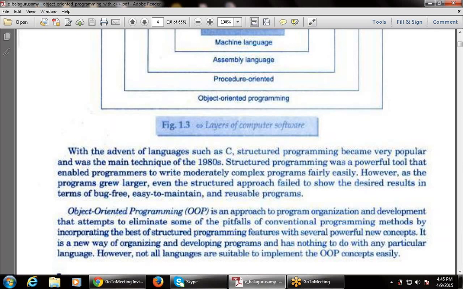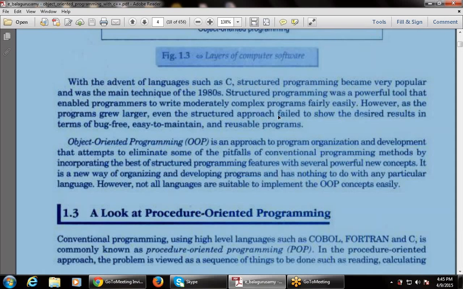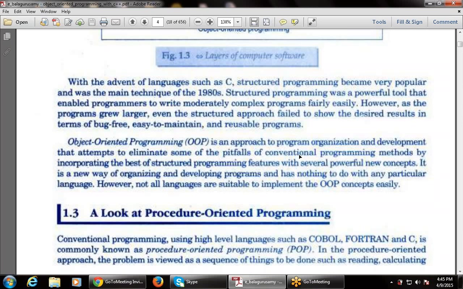Then next is the object oriented programming approach. So now let's start our main topic, that is object oriented programming, OOP. Object-oriented programming is an approach to program organization and development.